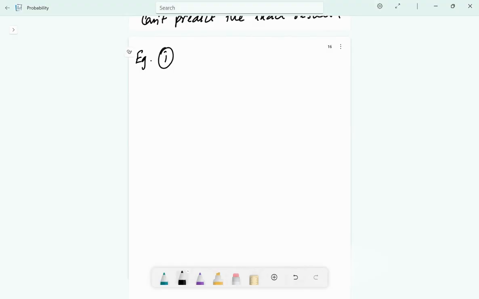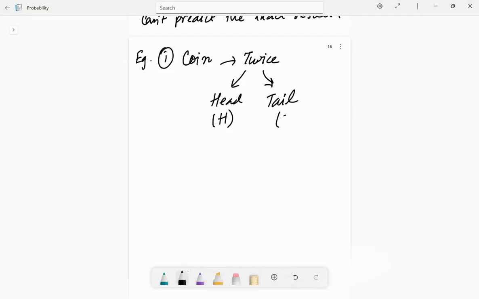Let's take the first example. We're going to talk about coin in this example. Consider the experiment of tossing an unbiased coin twice. If the coin does not land on the sides, there are two possible outcomes, head and tail, which we denote by H. I am denoting it by H. You can denote it by 1 and tail by 2, or by anything, but you need to specify what you're denoting it with. Since I am doing it with H, I'm not writing 2. Then all the possible outcomes of the experiment will be HH, HT, TH, and TT. You can write the result like this, or you can also write like this.